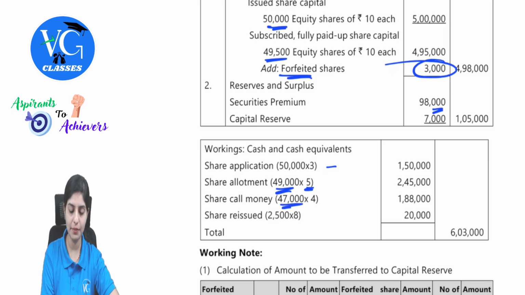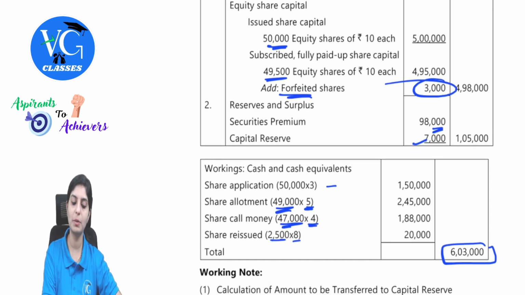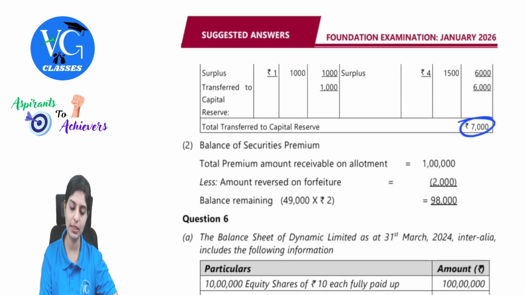Share call for 47,000 because total 3,000 shareholders didn't pay, at 4 rupees, and then shares reissued 2,500 into 8. So this total is taken as your cash and cash equivalents, and the amount which has been transferred to capital reserve, 7,000. Accordingly, you will take all of these details.